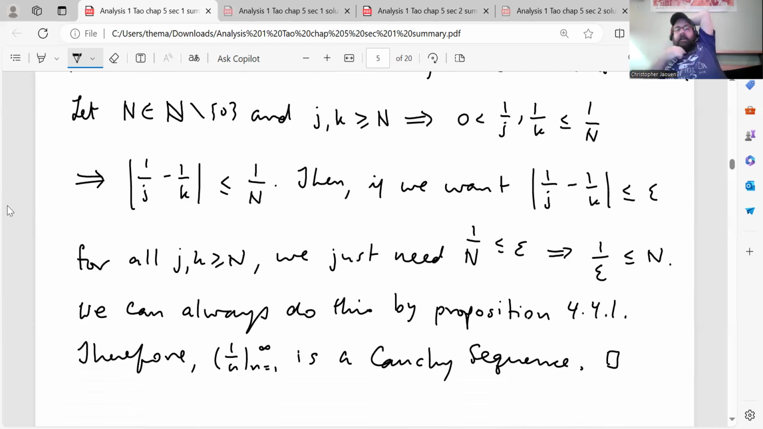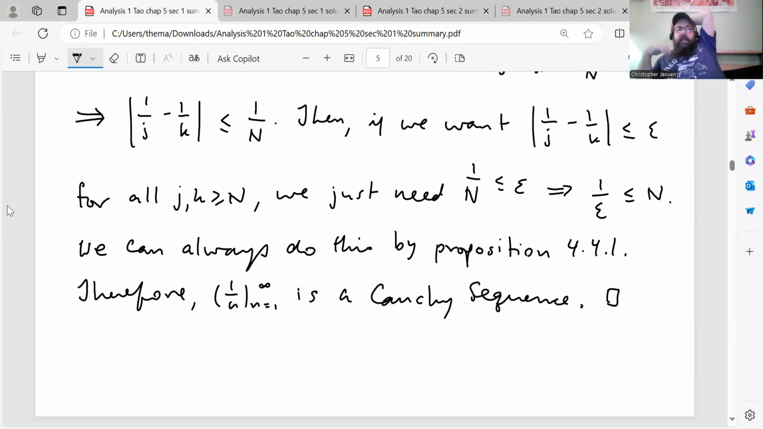Then if we want the distance between 1 over j and 1 over k to be less than or equal to epsilon for all j, k greater than or equal to N, we just need 1 over N less than or equal to epsilon, which implies capital N needs to be greater than or equal to 1 over epsilon. We need to choose it to be a natural number, but we could do that by Proposition 4.4.1. Therefore, 1 over n, going from 1 to infinity, is a Cauchy sequence. Okay, so that proves that.